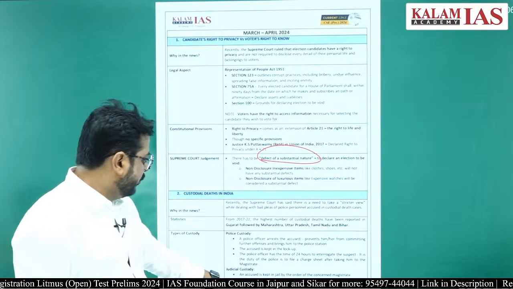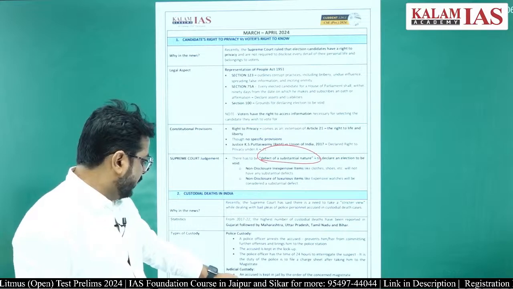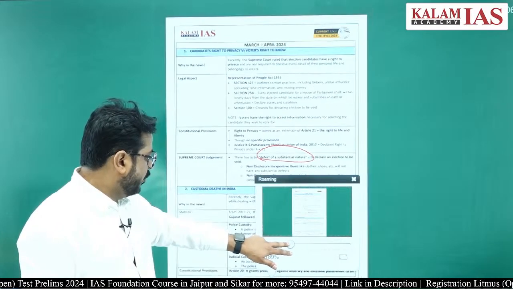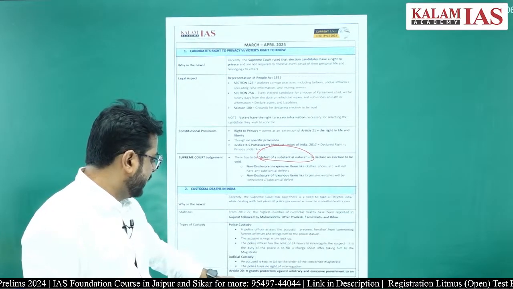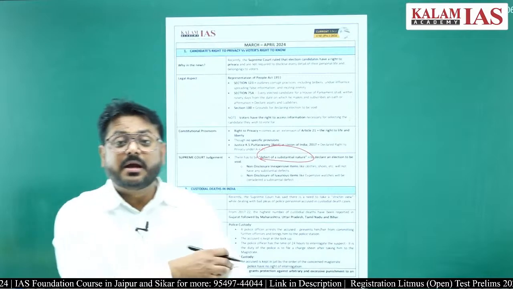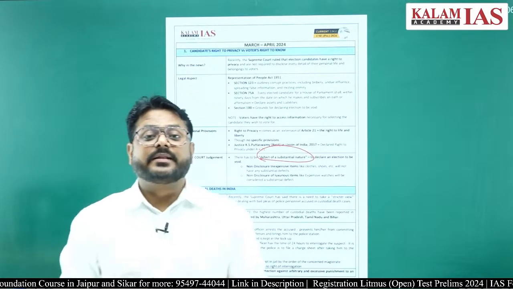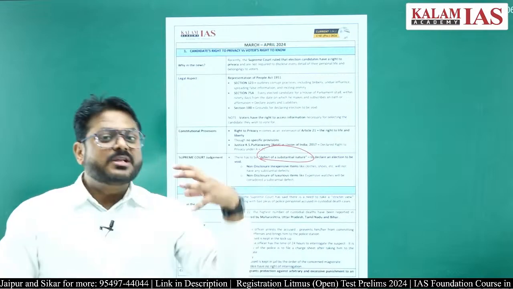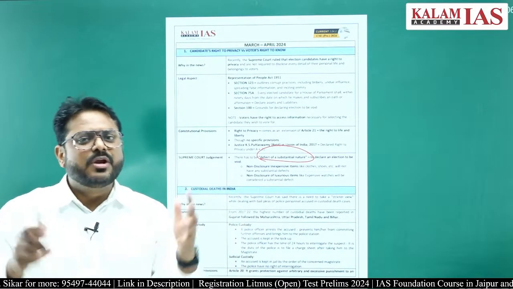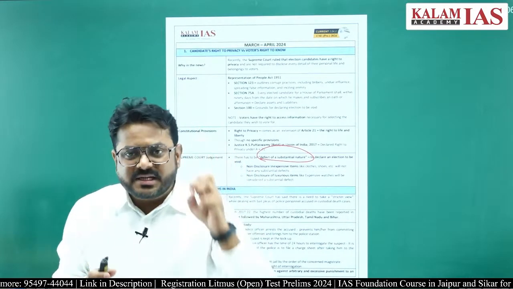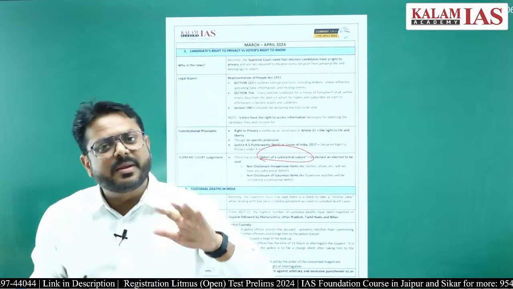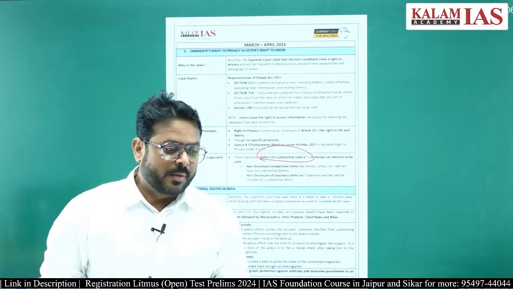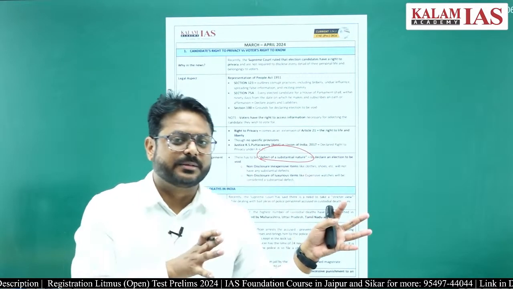One thing you have to remember here, from the prelims point of view, is the difference between police custody and judicial custody. In police custody, the police arrest a person and keep them in the lockup without any permission of the magistrate.